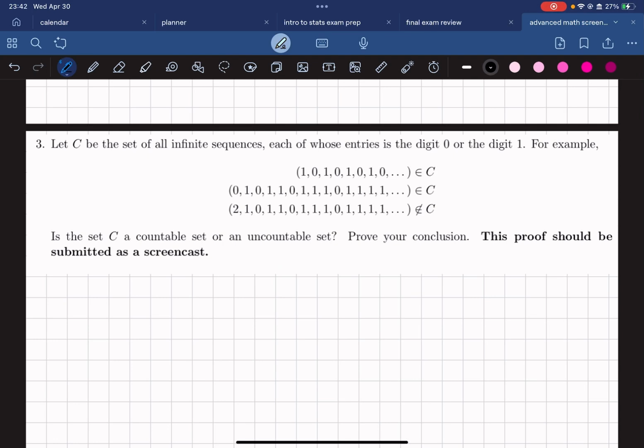Problem reads, let C be the set of all infinite sequences, each of whose entries is a digit 0 or the digit 1. Is the set C a countable set or an uncountable set? Prove your conclusion. I'm going to conclude that C is an uncountable set, so I'm going to prove this by contradiction. And I'm going to assume C is countable.